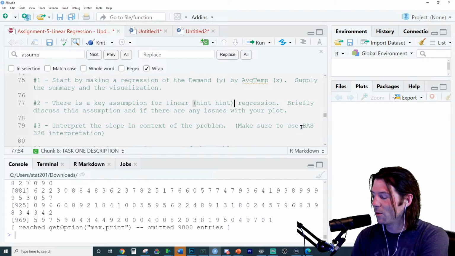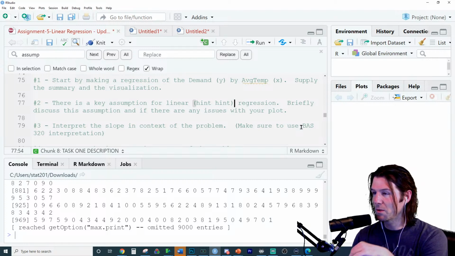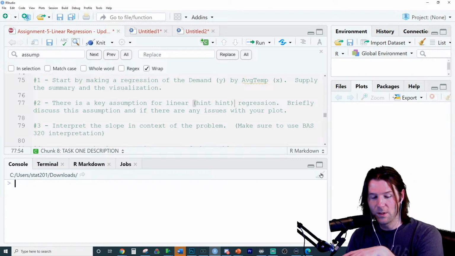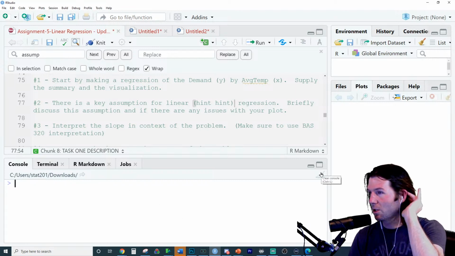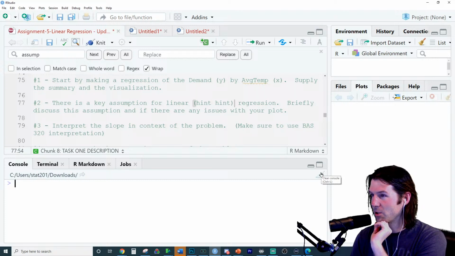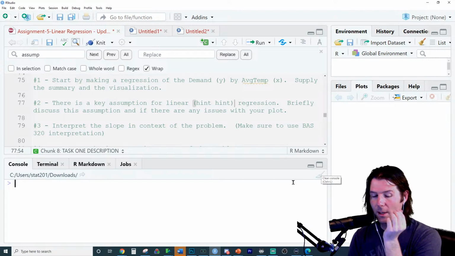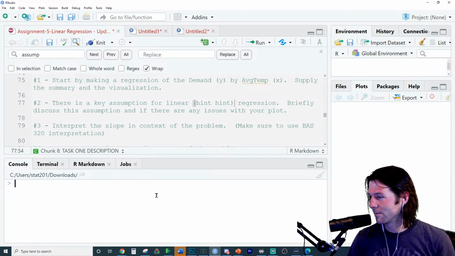And you go back to 201 with QQ, straight enough, no outliers, plot doesn't thicken. Those are all things we'll talk about in 320. But what is a key assumption for linear regression? And I don't know. I don't have a regression saved anymore.